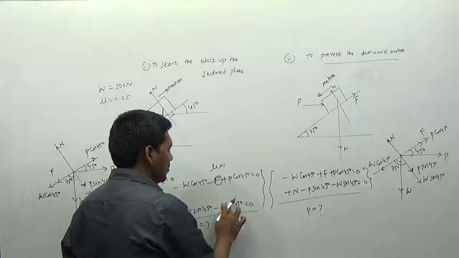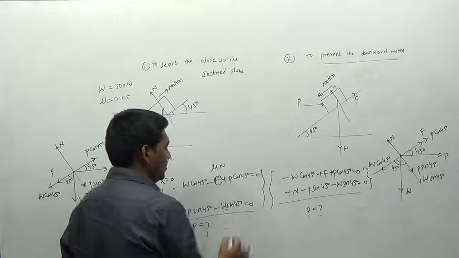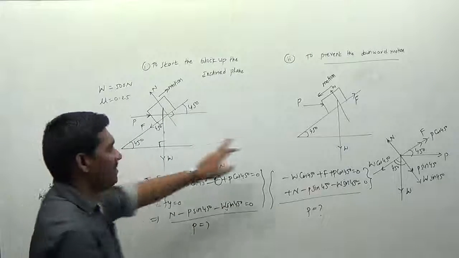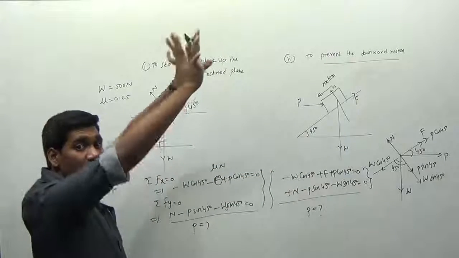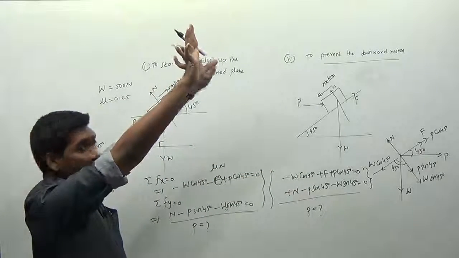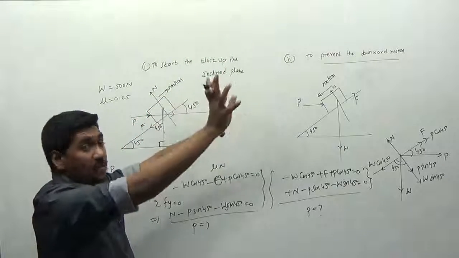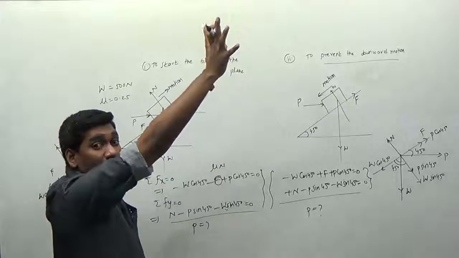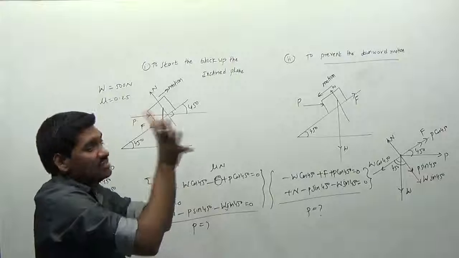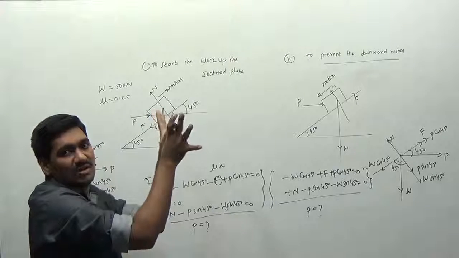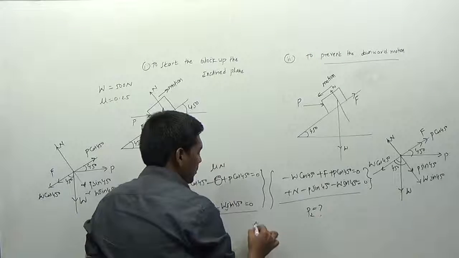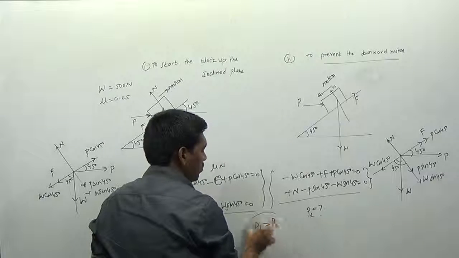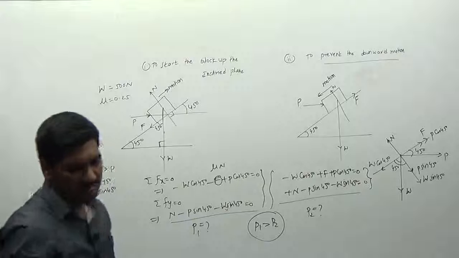And if you observe the value of P, definitely I can say that this value of P is greater than this value of P. So here what we are doing is we are just moving the object in the upward direction. But here we are just stopping the body which is coming from upward. We are just keeping the force in this way, that's all. Therefore, if it is P1 and P2, definitely the value of P1 will be greater than P2 here. That's all. So please note down this one.